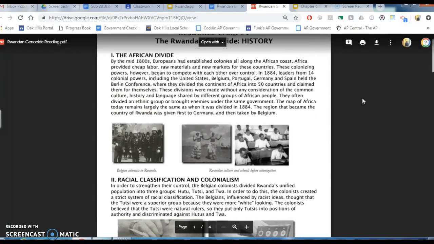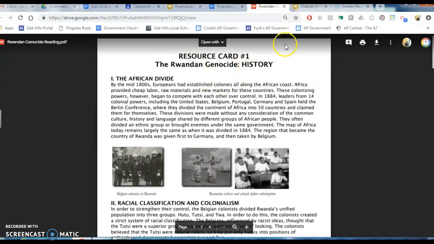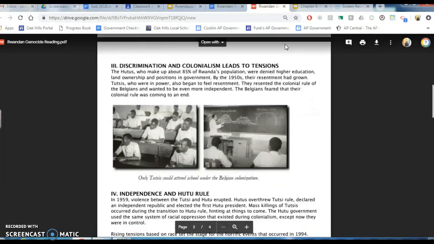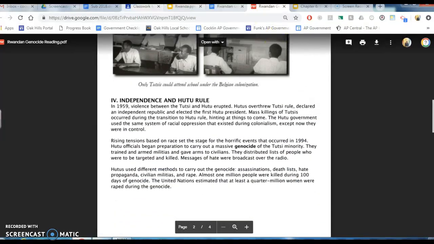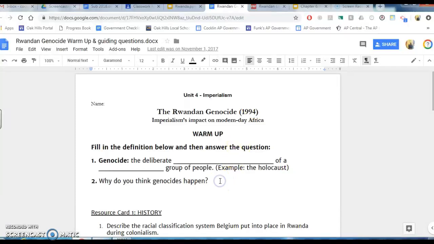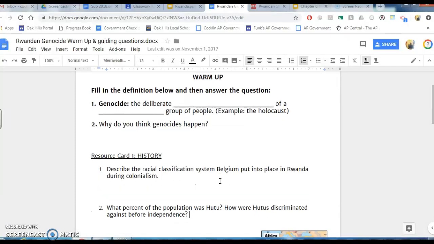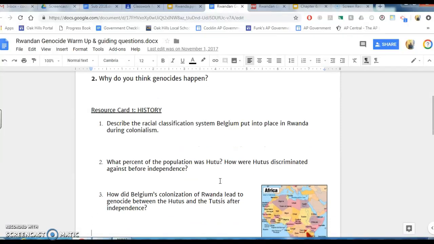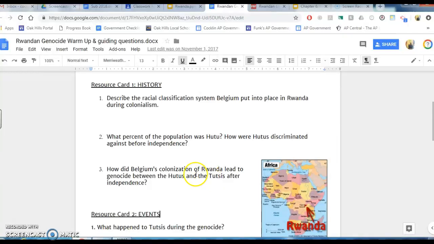After you read this task card here, you'll use the information on these two pages to answer these questions about resource card 1. Describe the racial classification system. What percentage of the population was Hutu, and how are the Hutus discriminated against? And then, how did Belgium's colonization of Rwanda lead to genocide between the Hutus and the Tutsis after independence? You should take about 5 or so minutes and answer these questions after reading that resource card.